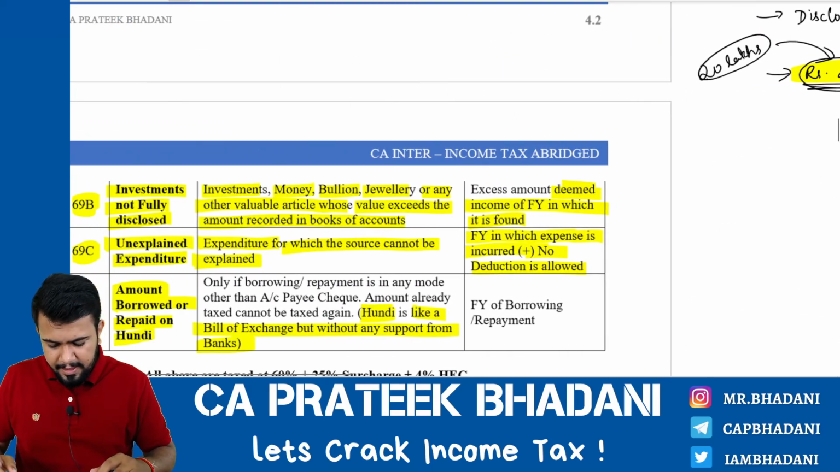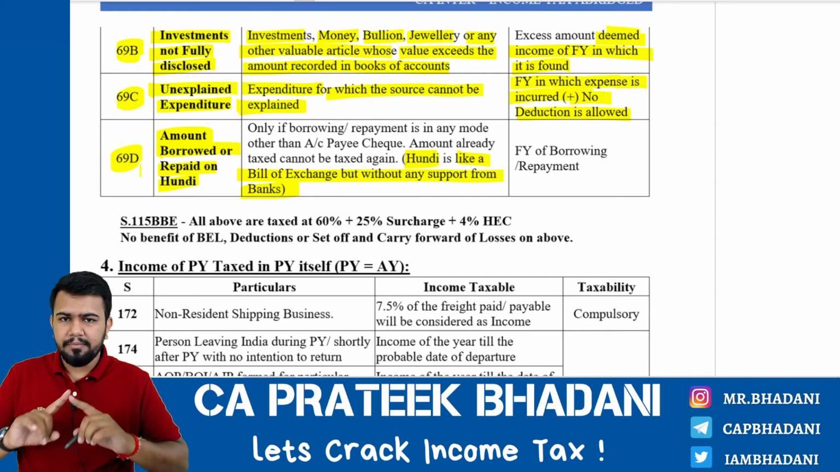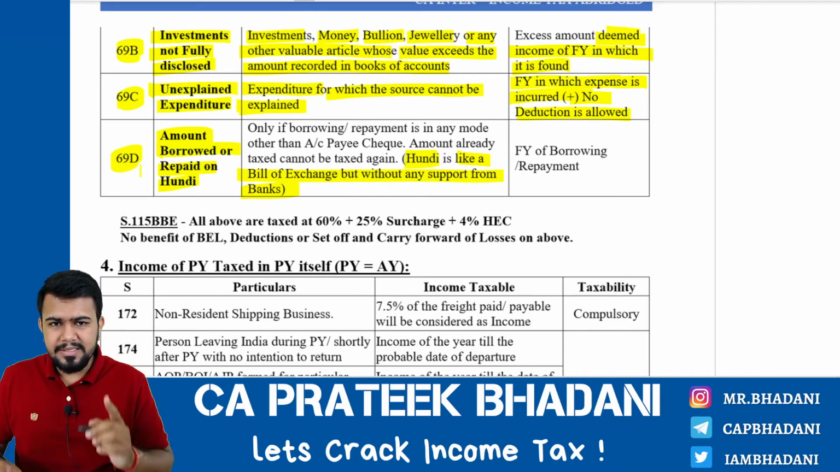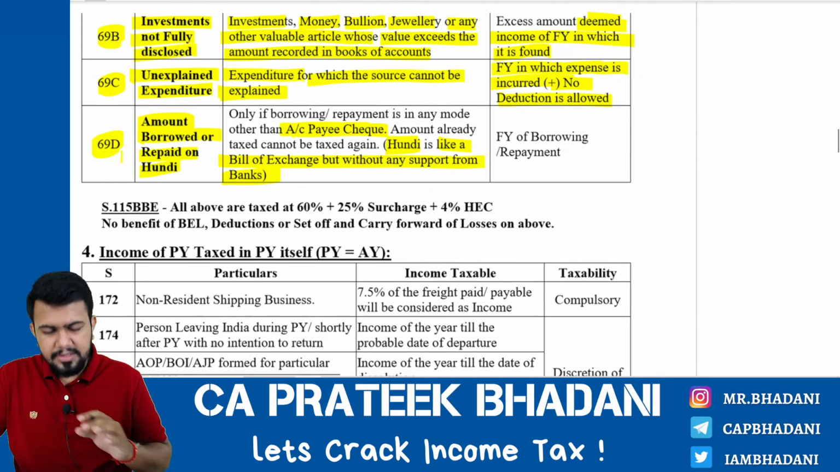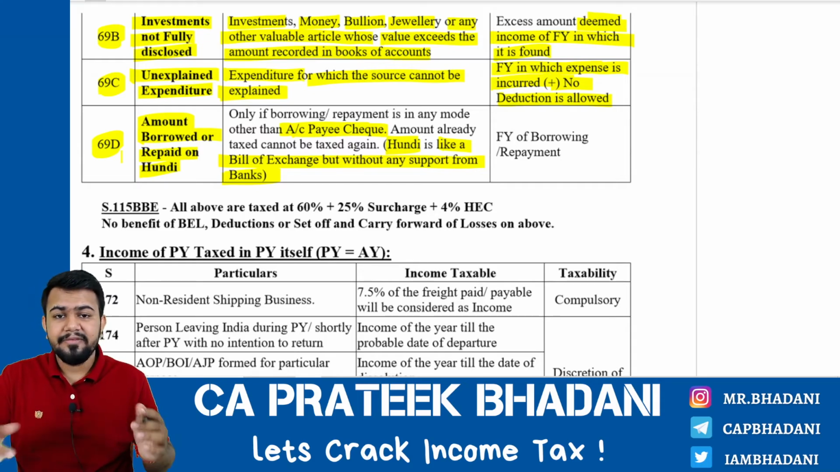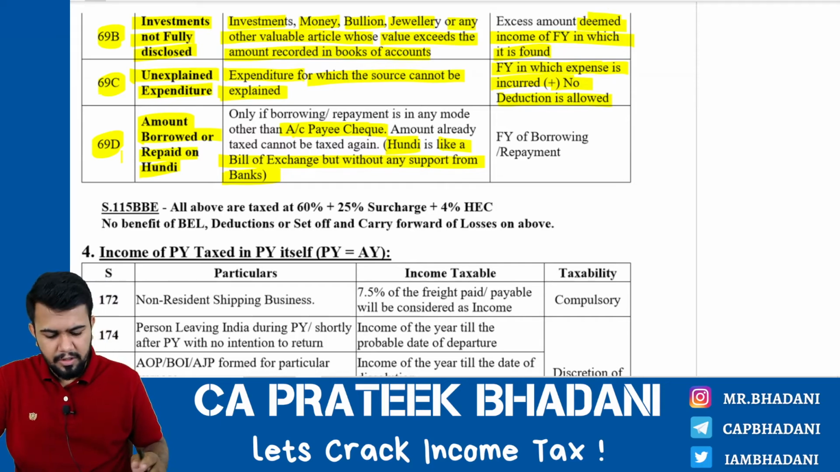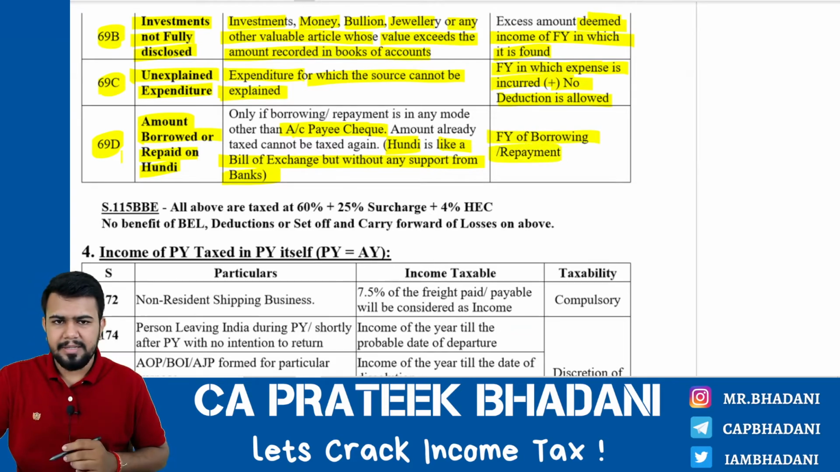You get my point? Now, the Income Tax Act tells that borrowing and repayment both, if it is on hundi, then it must be through an account payee cheque. If it is not by account payee cheque, then the amount borrowed or repaid on hundi will be treated as undisclosed sources of income and the entire amount will be taxed. Even though it is a borrowing and repayment, it is actually not an income, but it will be treated as income and it will be taxed under the income tax law. You get my point? When will it be treated as income? In the financial year of borrowing or repayment.